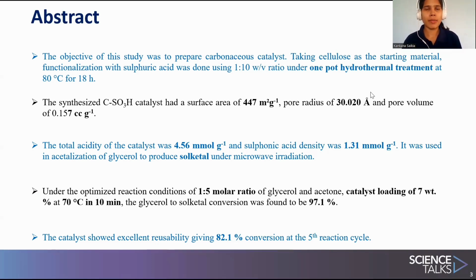To produce the maximum amount of Solketal, four reaction parameters were optimized, and the optimized reaction conditions were 1:5 molar ratio of glycerol and acetone, catalyst loading of 7% at 70 degrees Celsius in 10 minutes. Under the optimized conditions, the glycerol to Solketal conversion was found to be 97.1%. This catalyst showed excellent reusability, giving 82.1% conversion at the 5th reaction cycle.